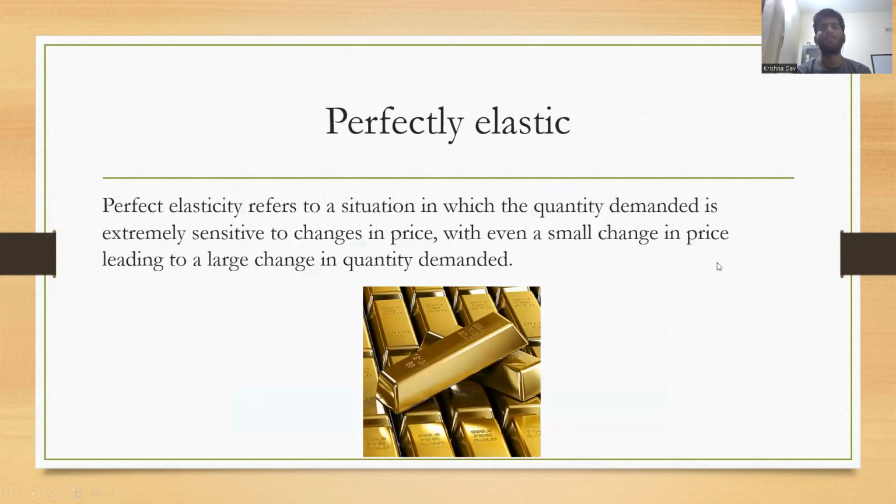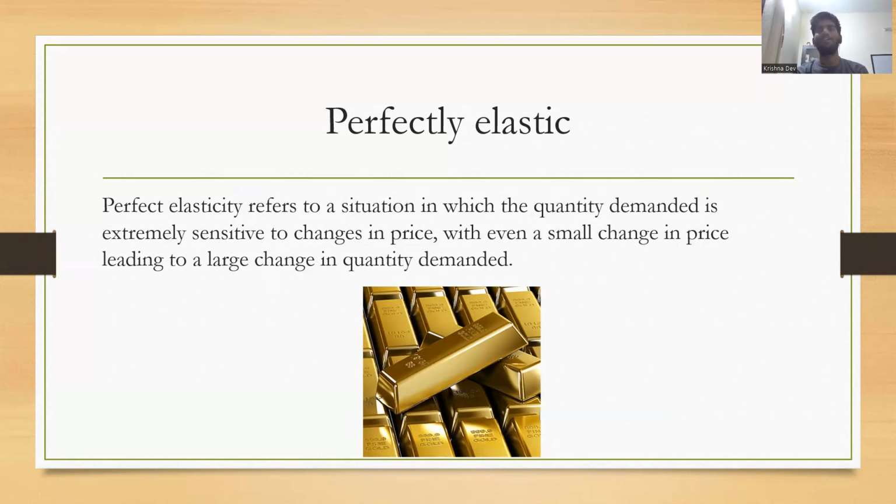The first one which you are going to see is perfectly elastic demand. Perfectly elastic refers to a situation in which the quantity demanded is extremely sensitive to changes in price, with even a small change in price leading to a large change in quantity demanded. The best example for this type of demand is gold.